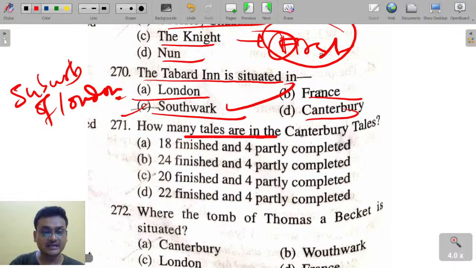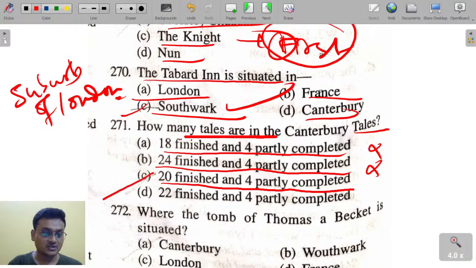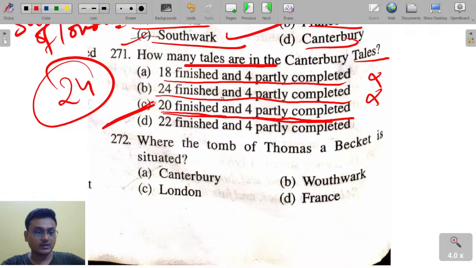How many tales are there in the Canterbury Tales? 18 finished and 4 partly completed? 24 finished? There are a total of 24 tales: 20 finished and 4 partly completed. So there are a total of 24 tales.